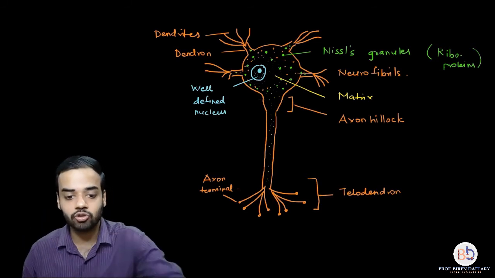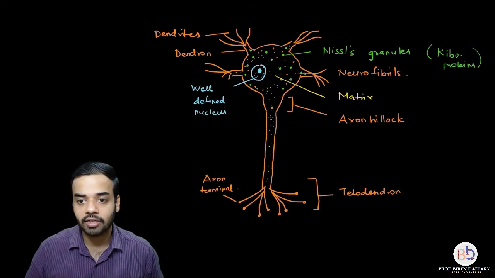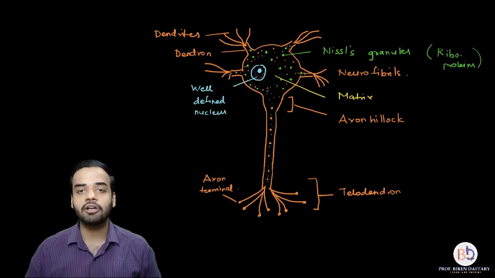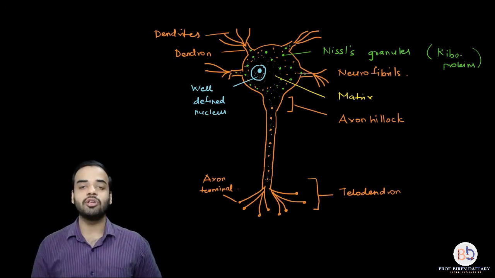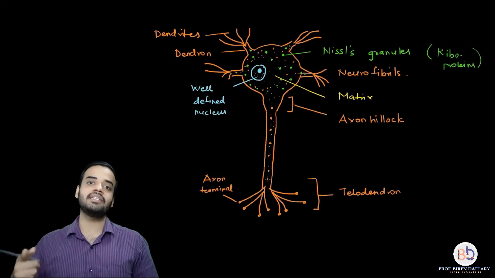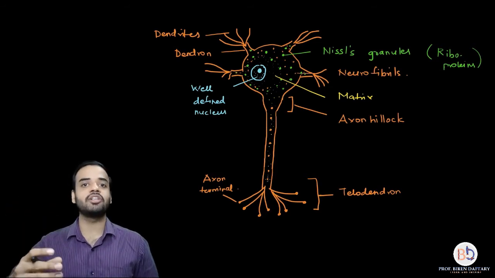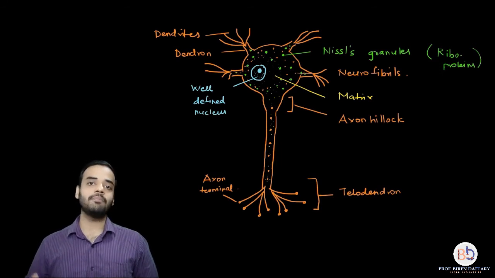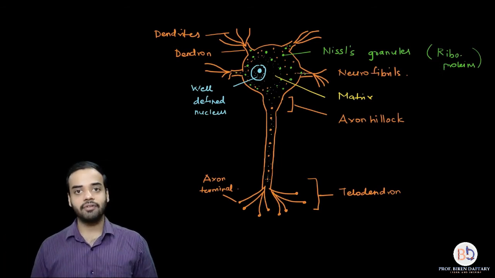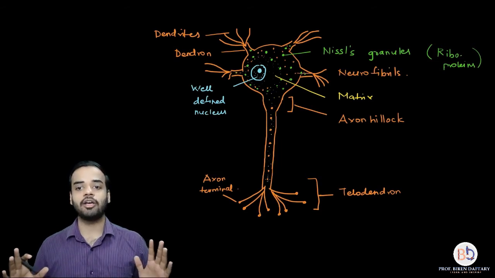If you want to show that, you can show the neurofibrils, because the neurofibrils are important for conduction of impulse throughout the neuron. So the neurofibrils will have to be present in the dendron, in the cyton, and in the axon, because if in a certain area of the neuron the neurofibrils are absent, the impulse will not be able to conduct itself in that area. So neurofibrils are present everywhere. Nissl's granules are present in the dendron and cyton, but absent in the axon. I hope this is clear.